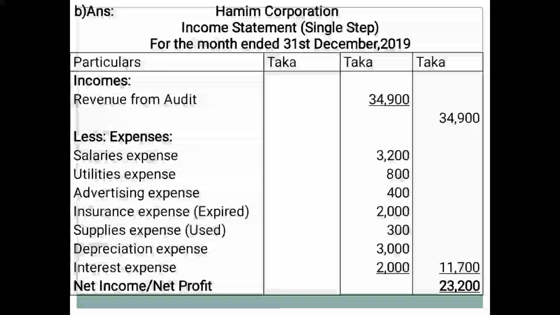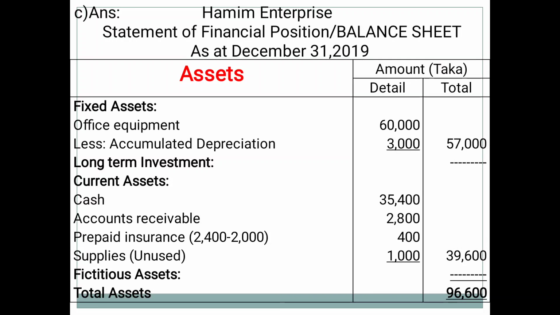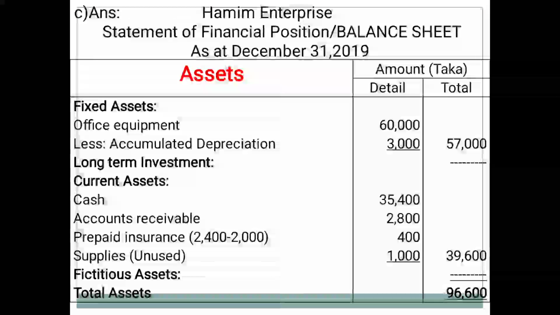Dear learners, I think you have written this requirement in your accounting practice copy. Now we can go for the solution of requirement C, that is the statement of financial position. You know, it has two parts. The first part is the asset side and the other side is equity and liabilities.